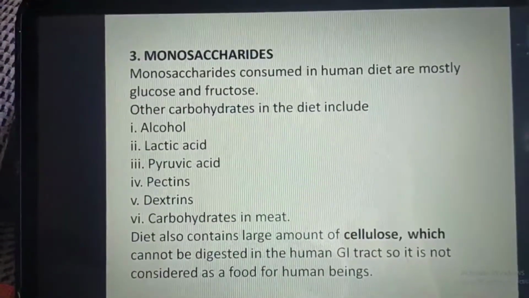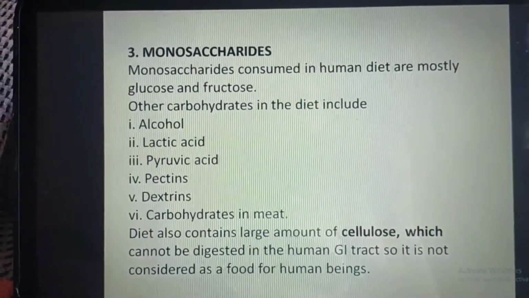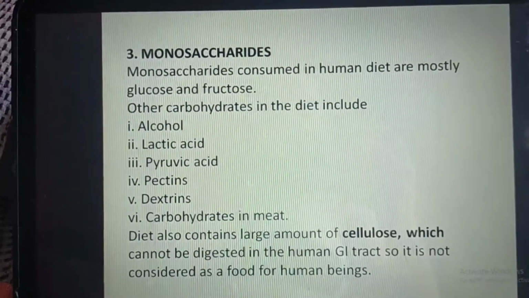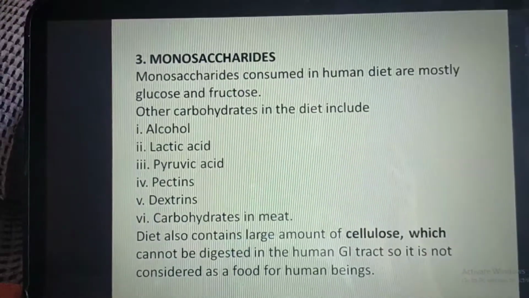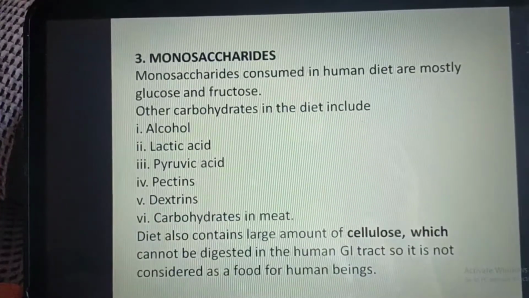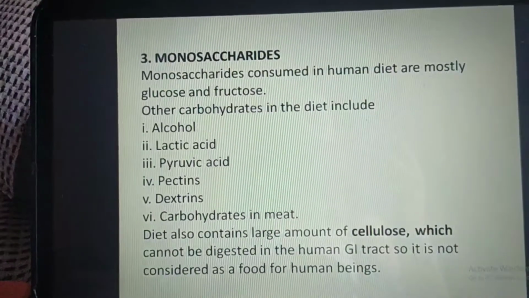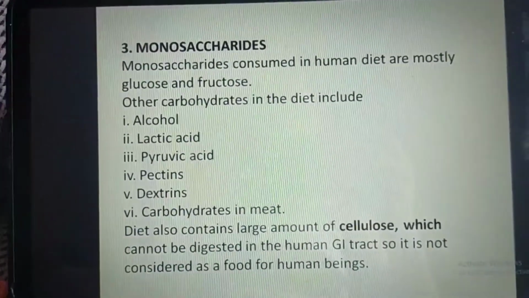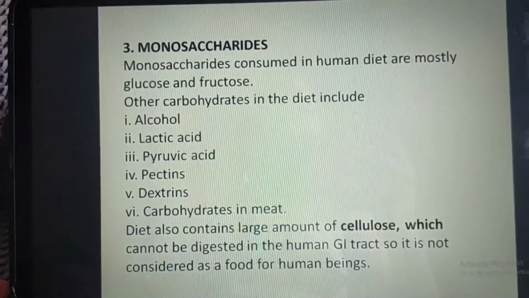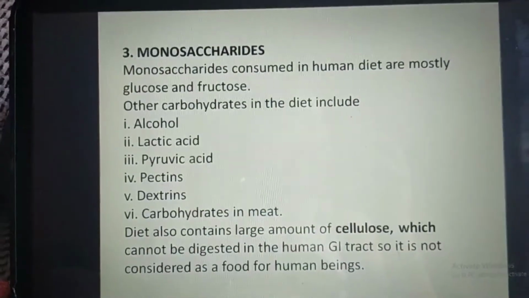Then there are the monosaccharides. Monosaccharides consumed in human diet are mostly glucose and fructose. Other carbohydrates in the diet include alcohol, lactic acid, pyruvic acid, pectins, dextrins, carbohydrates in meat. Diet also contains a large amount of cellulose, which cannot be digested in the human GI tract, so it is not considered as a food for human beings.